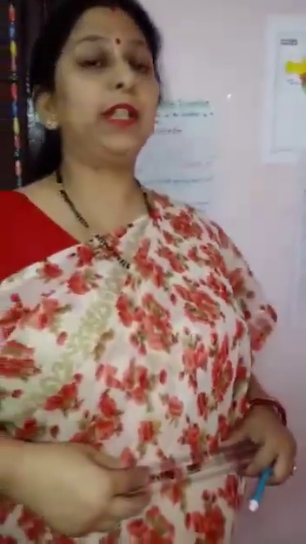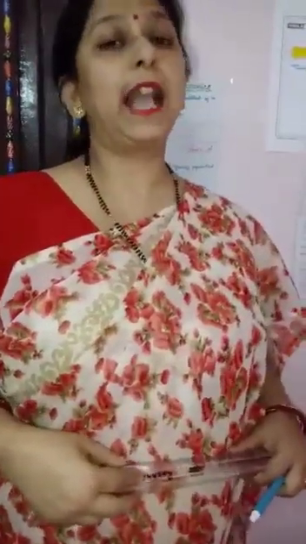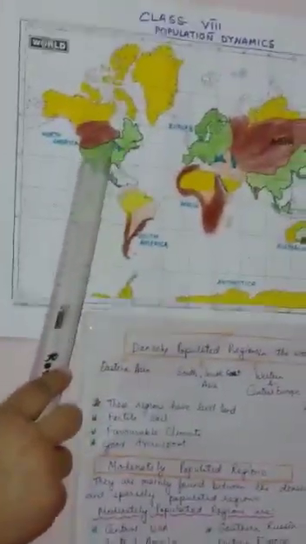The densely populated areas in the whole world can be divided into 4 parts. Now let us see this. The densely populated regions in the world are East Asia, South and Southeast Asia, Western and Central Europe, and then East and Central North America.